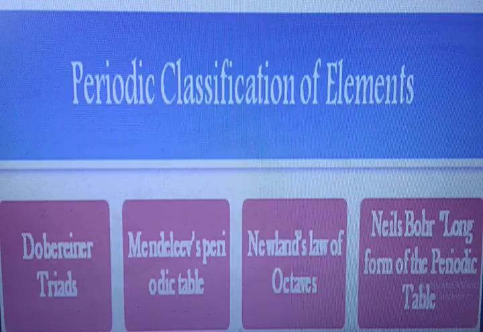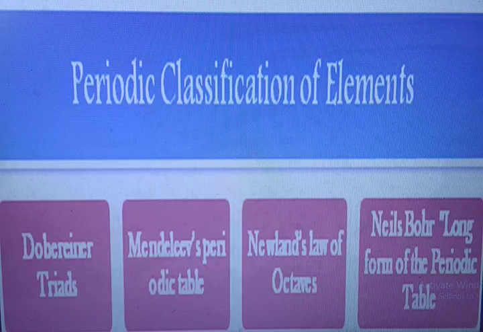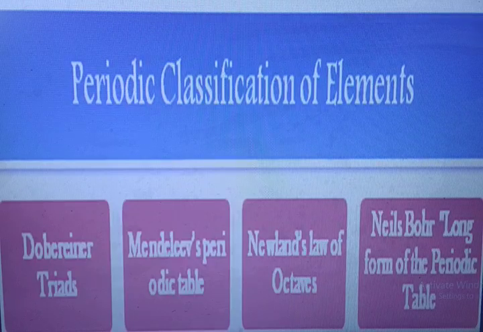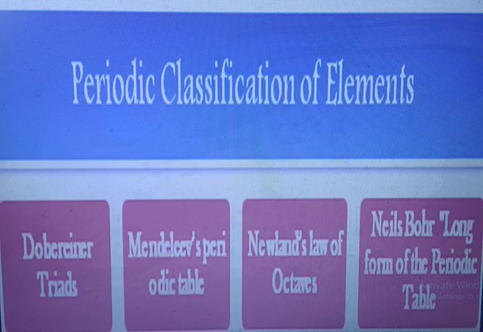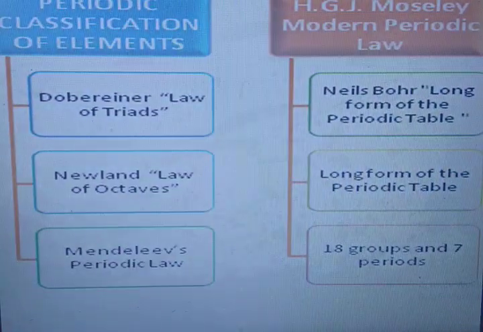As you can see, there were 4 scientists who played the main role in forming the periodic classification of elements. The first was Dobereiner, then Newlands, Mendeleev, Niels Bohr. These were the main ones who had given laws like Dobereiner's law of triads, Mendeleev's periodic law, Newlands' law of octaves, Niels Bohr's long form of the periodic table, then Moseley's, and many more. Let's go ahead.